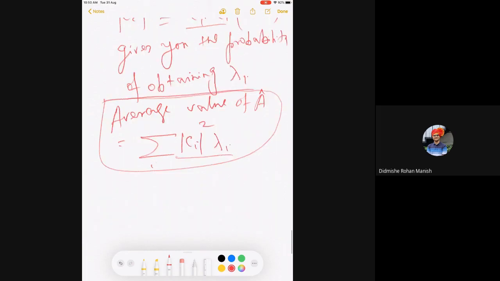Is there a symbol, sir, for the average? Yes, there is a symbol for the average value in Dirac notation, which is simply written as this. So this is sum over i mod Ci square lambda i.